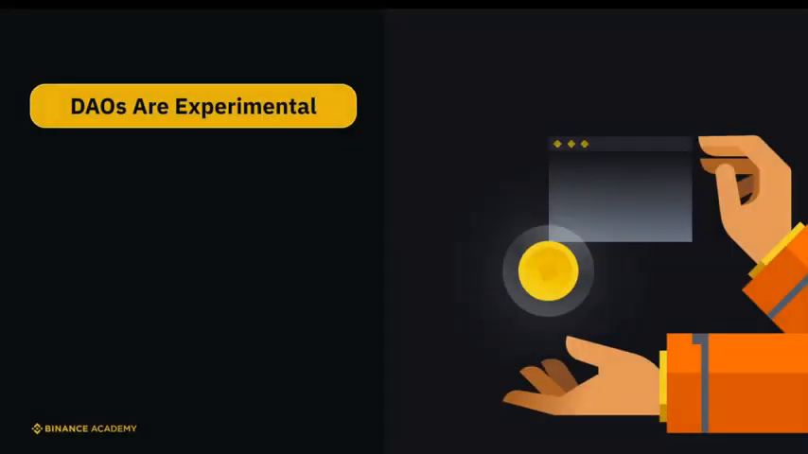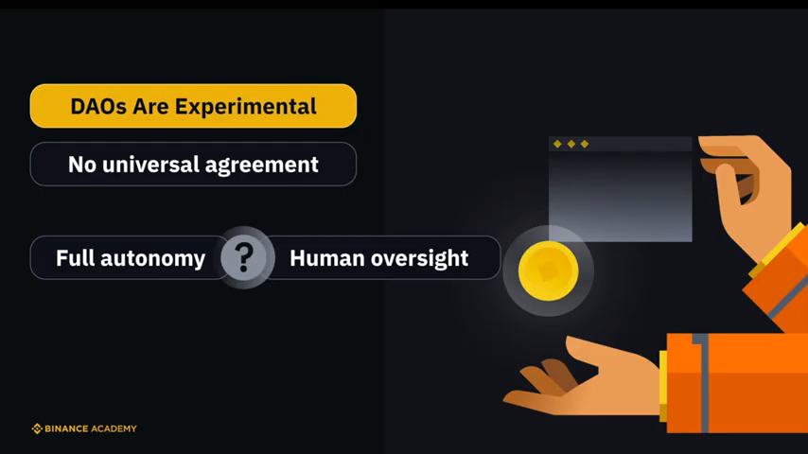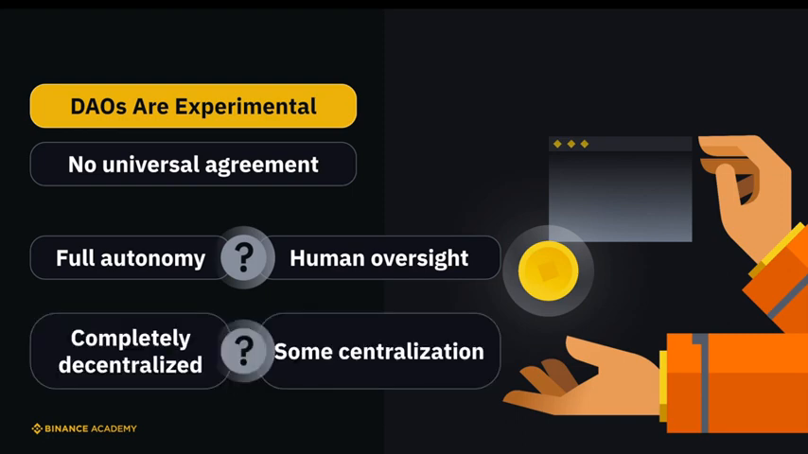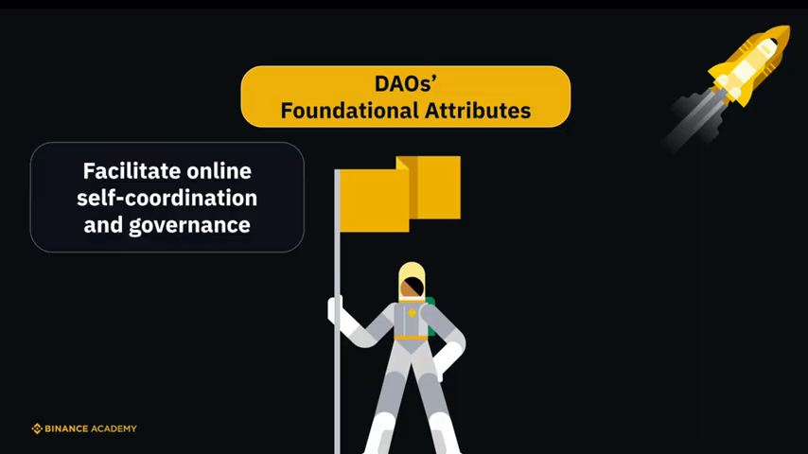One point that merits strong emphasis is that DAOs remain experimental and are in a state of swift evolution. There's no universal agreement on numerous DAO-related facets. For example, should a DAO operate with full autonomy and automation, or might human oversight be warranted? And is it essential for DAOs to be completely decentralized, or could some measure of centralization be permissible? While these discussions are bound to persist, as of 2023, there are certain foundational attributes commonly accepted within the community.